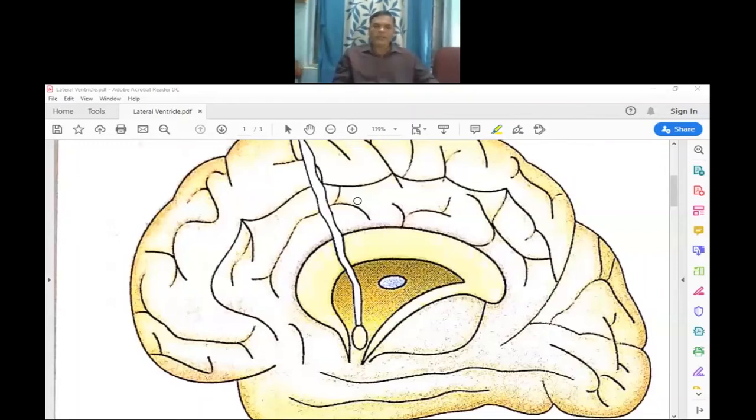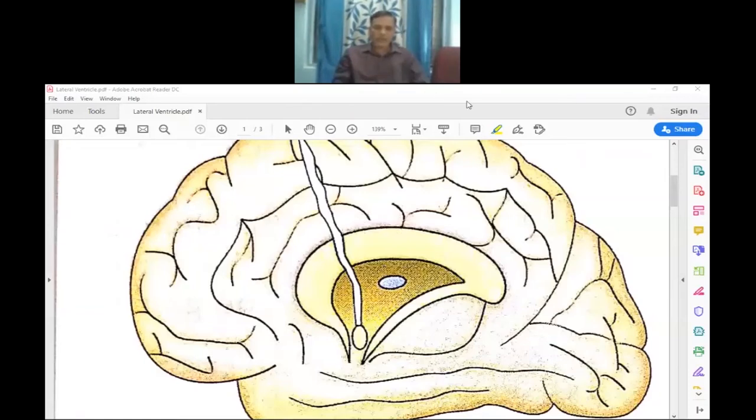Then the location where it is situated: both cavities are situated in the cerebral hemispheres. There are two lateral ventricles, one in each cerebral hemisphere.